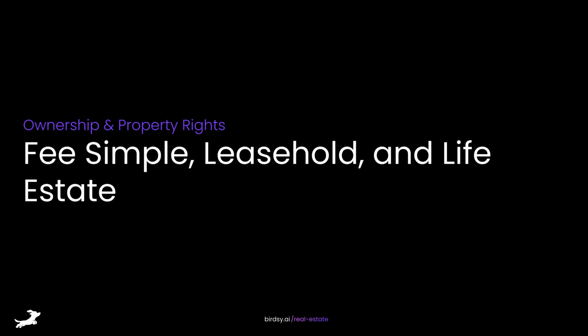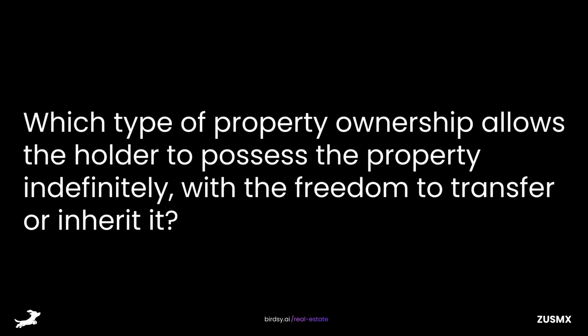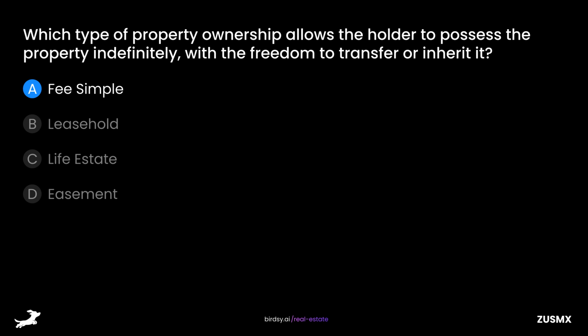Let's start with ownership and property rights. Fee simple, leasehold, and life estate. Which type of property ownership allows the holder to possess the property indefinitely with the freedom to transfer or inherit it? Is it A, fee simple, B, leasehold, C, life estate, or D, easement? The answer is A, fee simple.